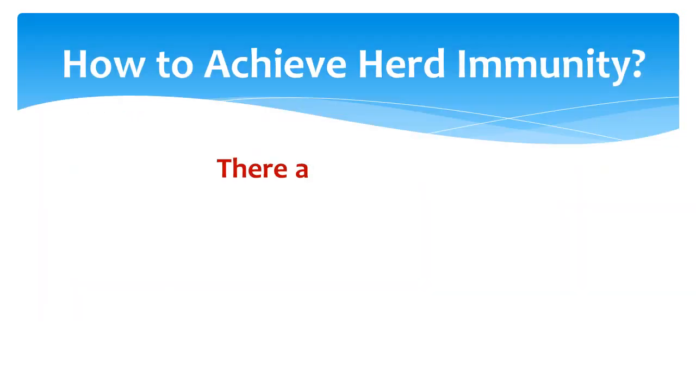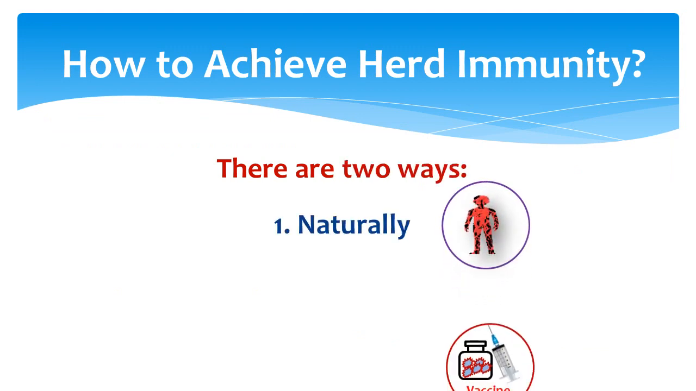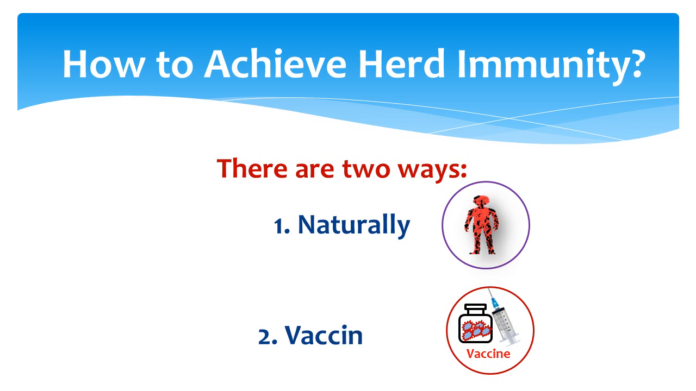There are two ways to achieve herd immunity: naturally and through vaccination. I already discussed in my earlier video that these two processes come under active immunity. The first one is natural immunity and the second one is artificial active immunity.